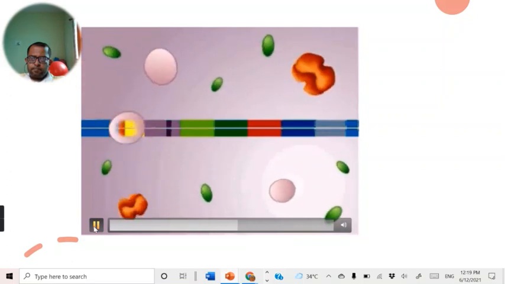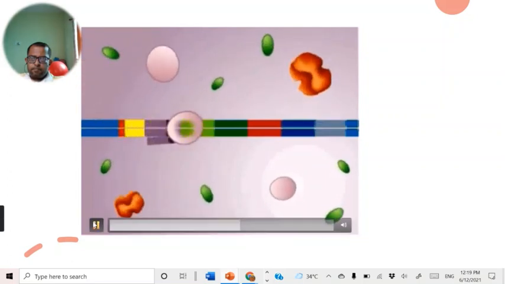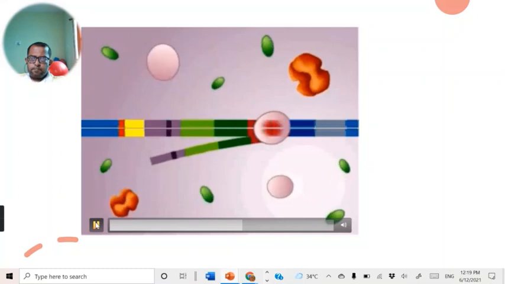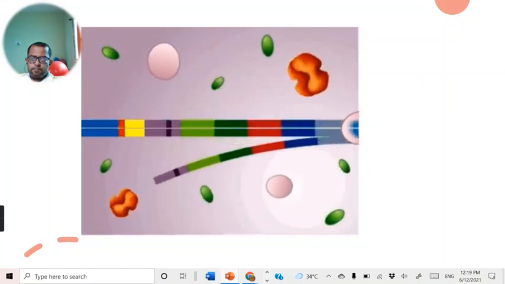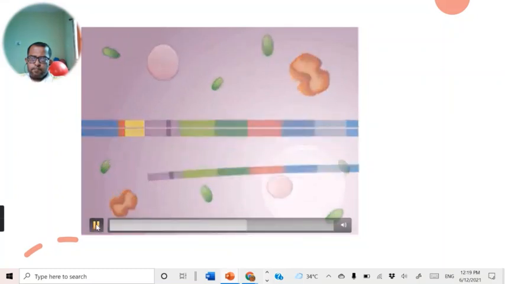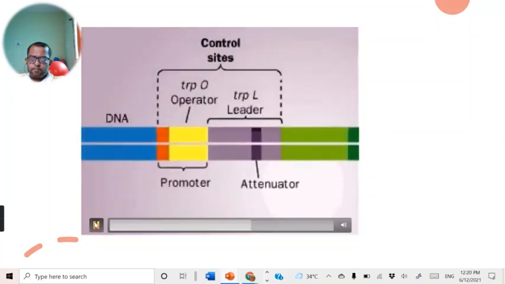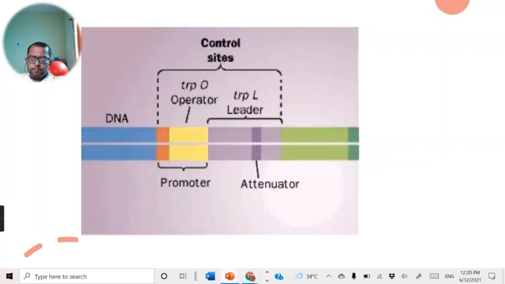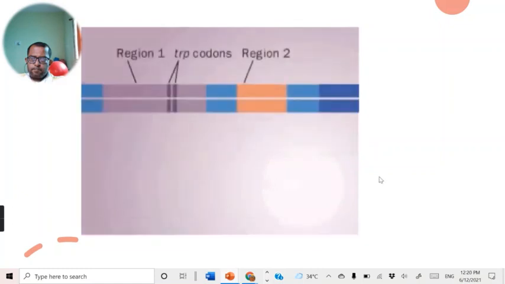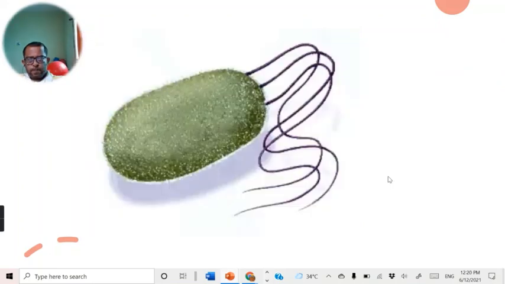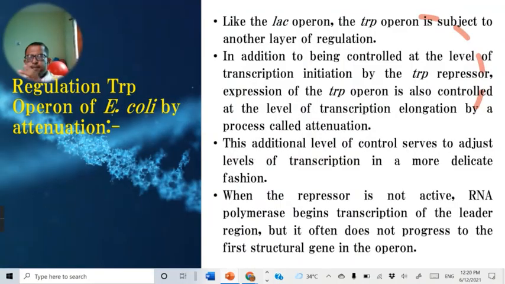Like the lac repressor, the TRIP repressor does not stick like glue, but periodically dissociates, allowing a low, basal rate of transcription. The operon can fine-tune tryptophan synthesis. In essence, it can read various levels of tryptophan concentration in the cell. So, like this, the TRIP operon is regulated by the TRIP repressor protein.